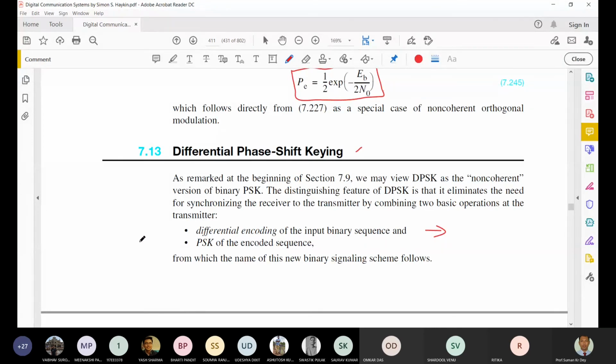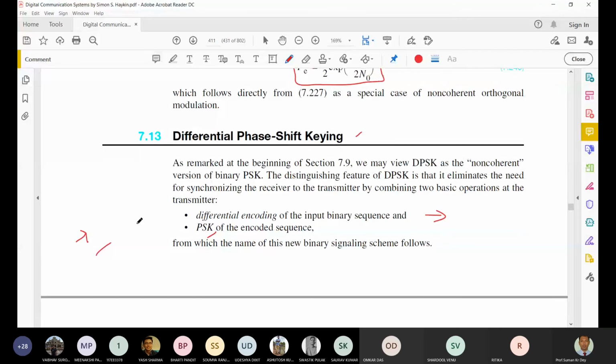In normal or coherent binary PSK, based on whatever bits come, we generate the PSK signal. But in DPSK, we calculate the differential encoding, and based on that differentially encoded binary sequence, we send the PSK signal. So these two operations we have to do at the transmitter side.